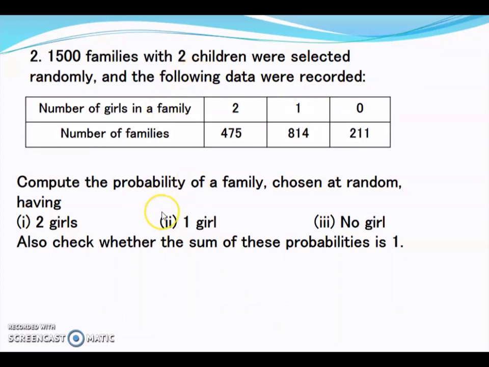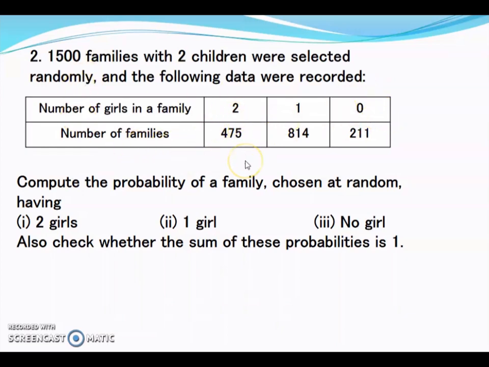So either they can have 2 girls and no boys, or they can have 1 girl and 1 boy, or they can have both boys, that is no girls. So the number of girls can either be 2. Out of 2, either both can be girls, so 2 girls, or out of 2, 1 can be a girl, or none of them can be girls. So these are the total possibilities.